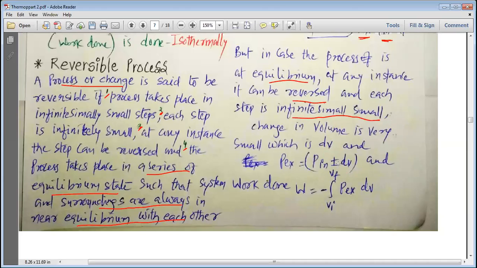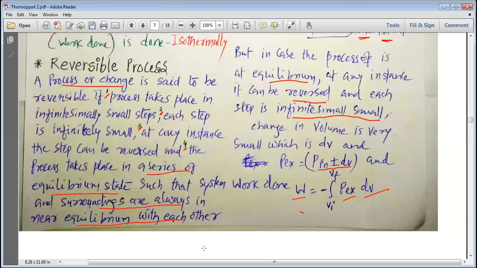For compression we write P internal plus dV. For expansion we write P internal minus dV. But at equilibrium we can write P internal plus or minus dV. And thus, my dear students, the meaning of work done is equal to integration, the volume goes from V initial to V final, V external into dV.